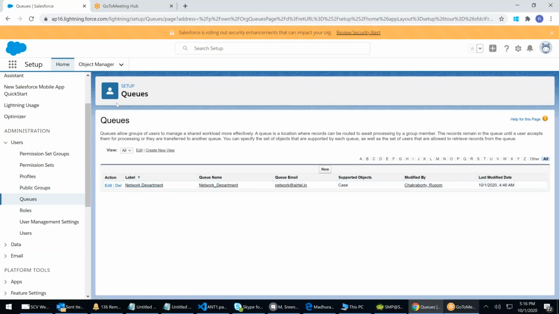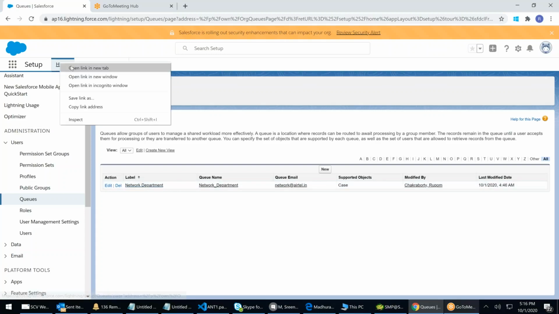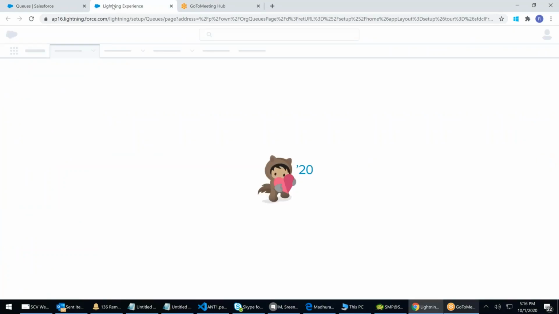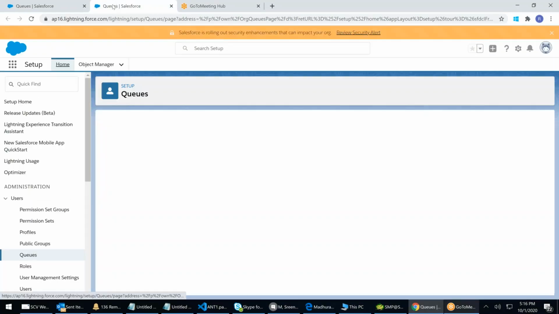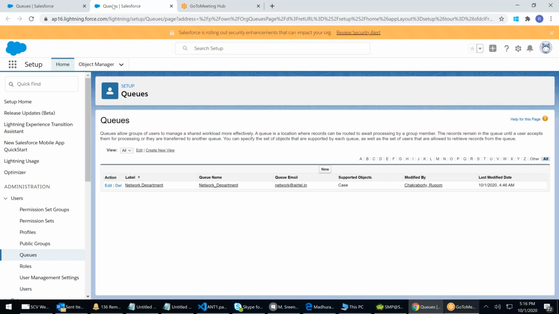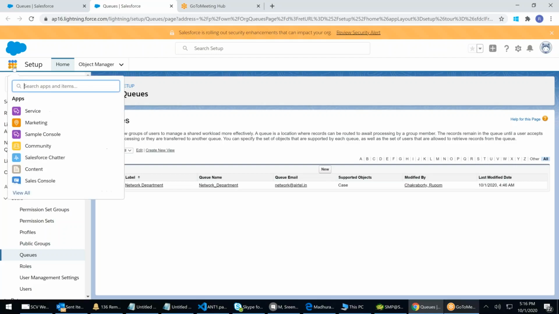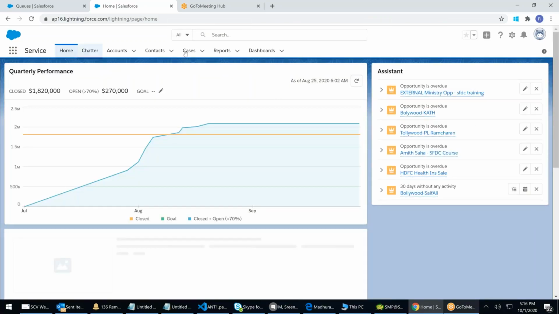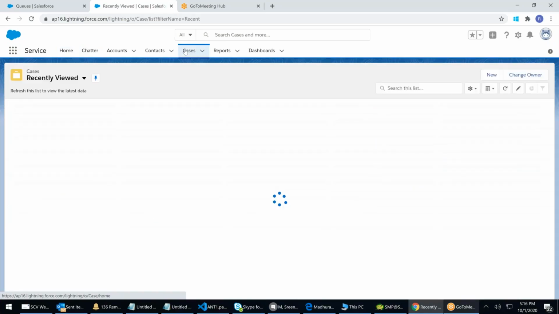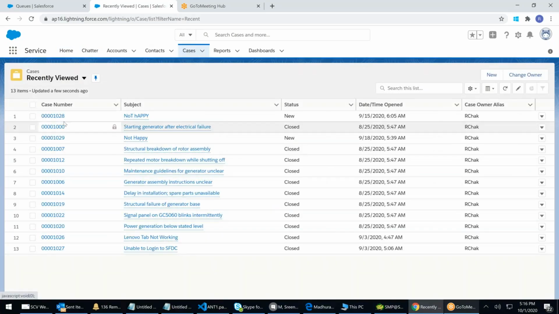Network department. Now what is the usage? Let's go to the usage. I open the end user screen, right? I click on app manager, and click on service module because the queue will support cases. So I have created a queue. I'm going to route a case to the queue. I click on cases.